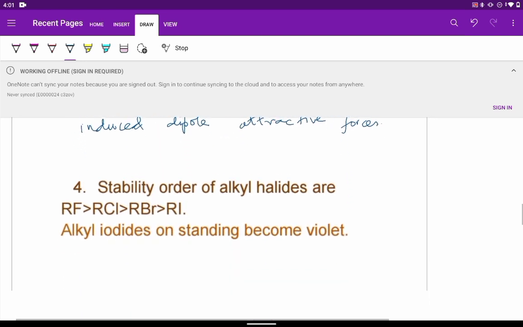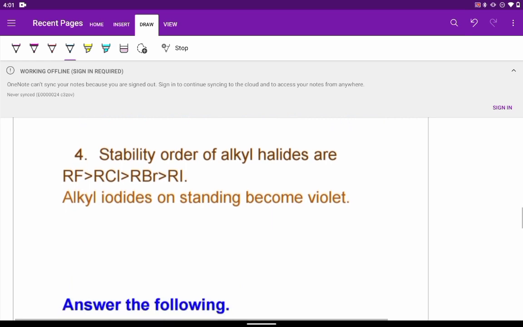Next important, stability order of alkyl halides is RF greater than RCl greater than RBr greater than RI.